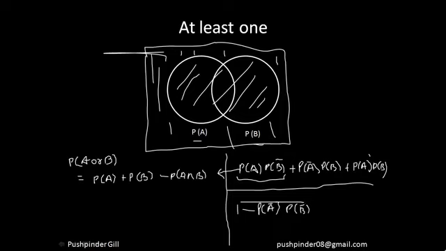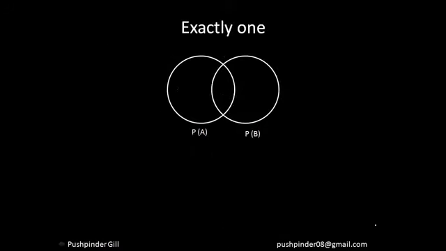I hope everyone understood this. Let me take a quick recap. We had to find the probability of at least one of the events happening. I calculated with this simple method: probability of A or B is equal to probability of A plus probability of B minus the intersection of the two. Or I listed down all the possible cases which could happen, or I opted for the smarter way. I listed the case which is not what I want, then subtracted it from 1 and got the answer. So let's go ahead and move forward.